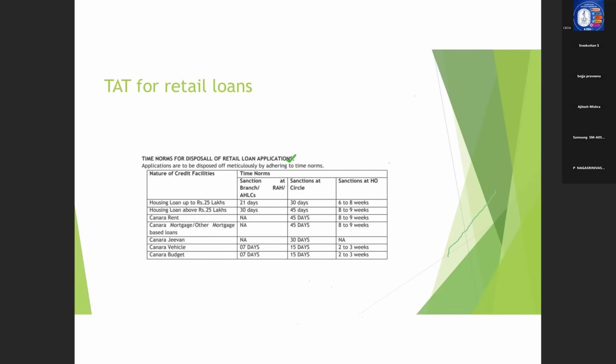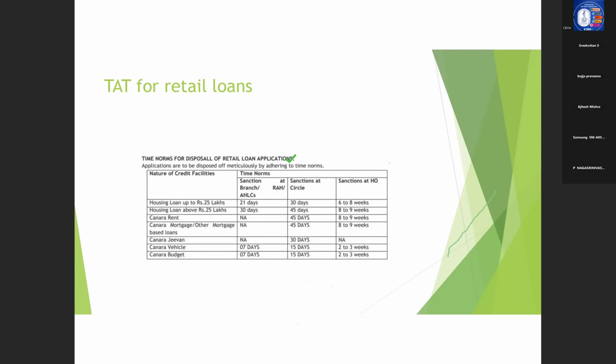It is not the day when we send the application to RH. No, the TAT doesn't start from that particular day. The TAT starts from the day in which you have inwarded the application. So after inwarding the application, you need to go for LSR valuation and then submission of proposal to RH. Everything has to be done within 21 days if it is a housing loan of up to 25 lakhs. And if it is a sanction by circle office, the TAT is 30 days. And if it is HO, it is 6 to 8 weeks.